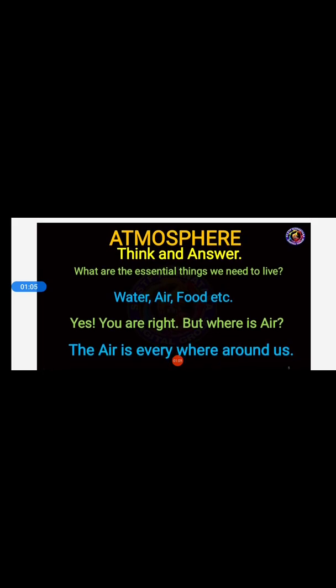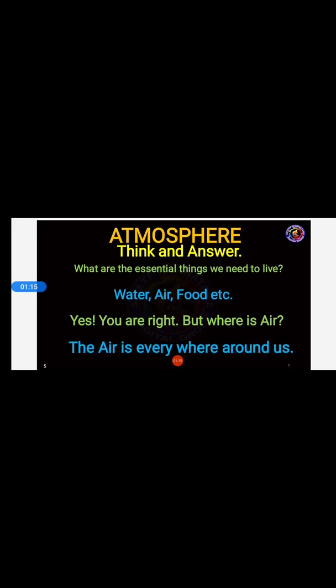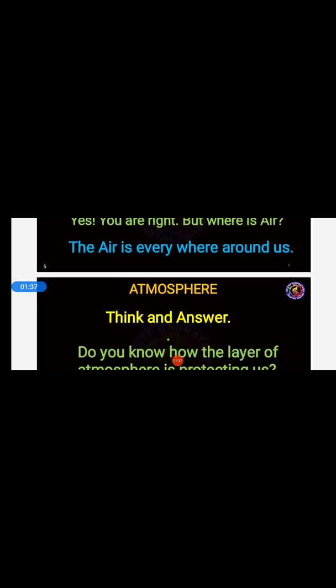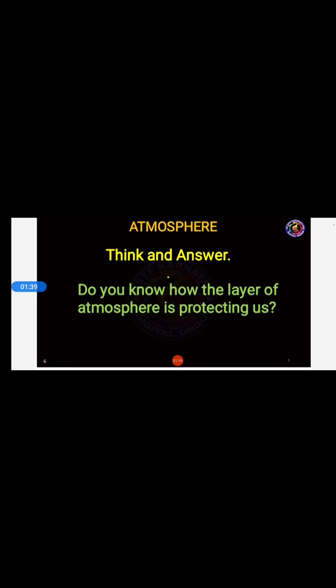Think and answer, students. What are the essential things we need to live? Yes, exactly. Water, air, food, etc. But where is air? The air is everywhere around us. Can we see air? If it is everywhere around us, can you see air? No. We can feel air, but we cannot see air. That is nothing but atmosphere.